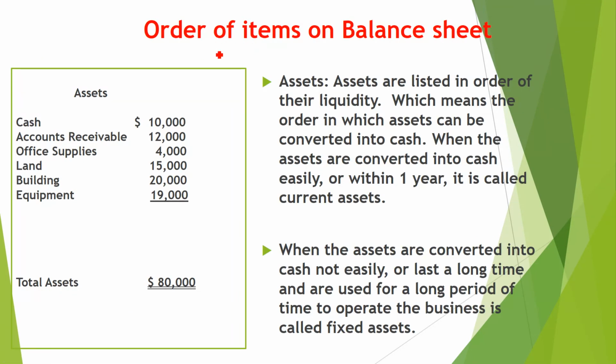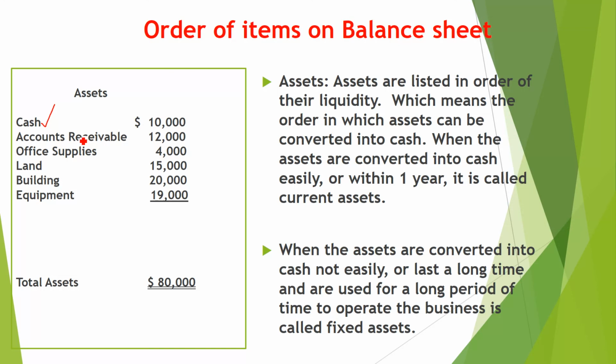Now, order of items on the balance sheet. When we make the balance sheet, you have to make this order. These are a few accounts. Individually, these are called the accounts. Gradually, when we move on, I will introduce you to more accounts. So cash, always you have to write down at the top. You have to arrange all these accounts in liquidity position. Liquidity position means if you have some accounts which you can convert easily into cash, right?